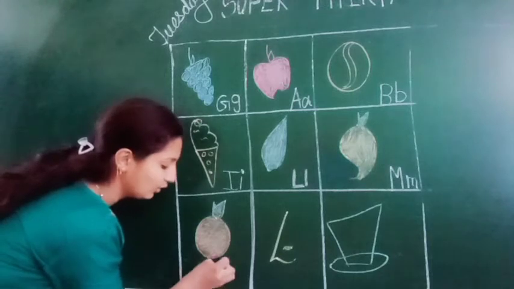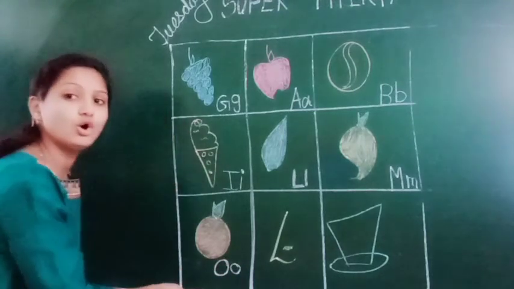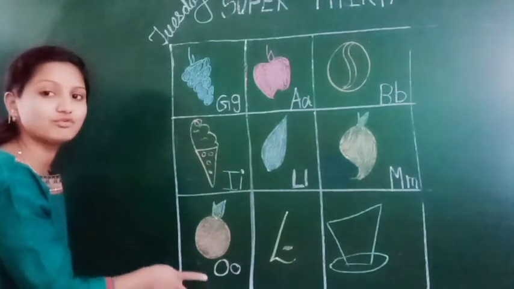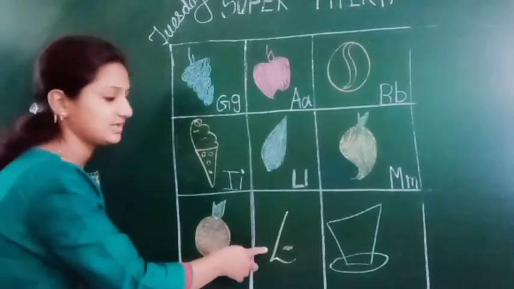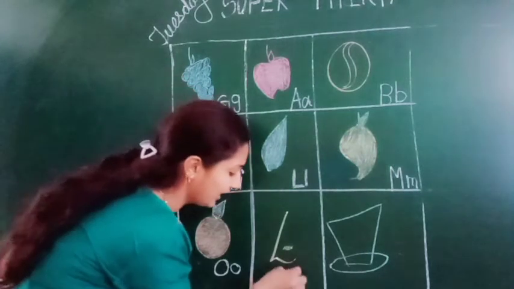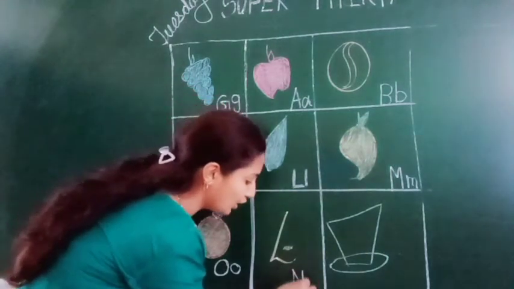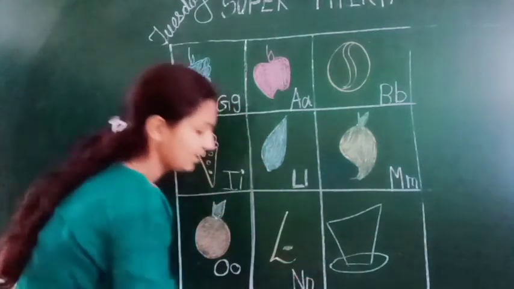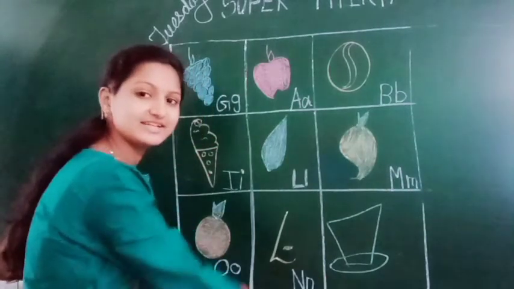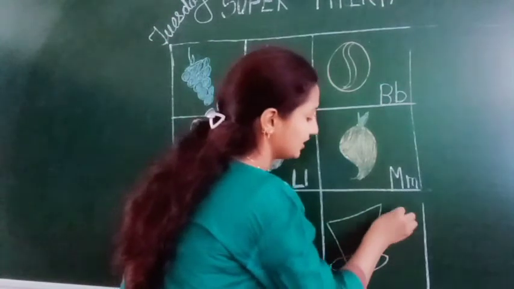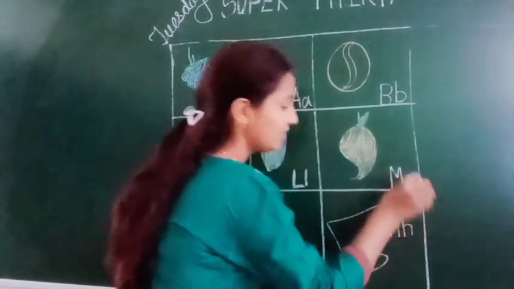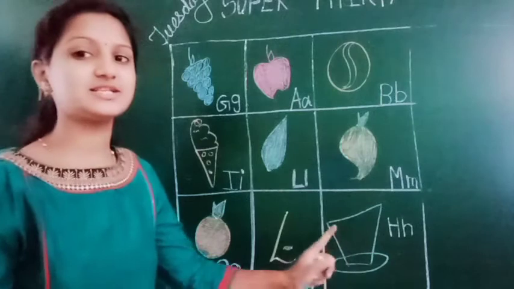O. Capital O. Small o. O says O for orange. This is nose. N says N. N for nose. And next is hat. Which letter is this? H. H says H for hat. Capital H and small h.